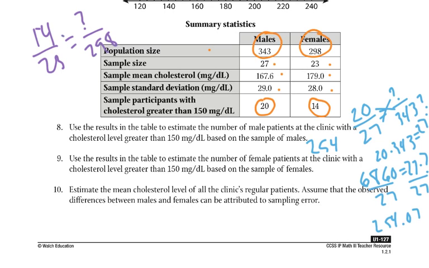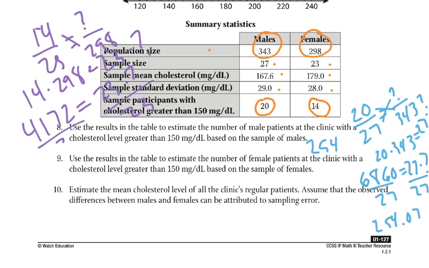So we cross multiply. 14 times 298 would equal 23 times question mark. 14 times 298 gives us 4,172 equals 23 times question mark, divide by 23. Sorry, I'm writing over everything. That would give us 181.39, so 181 females. And this was males.